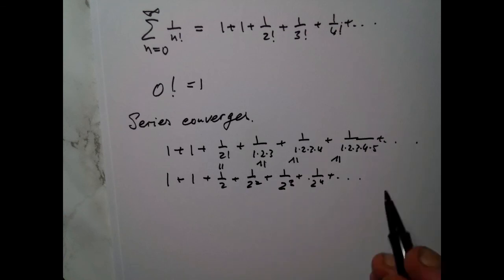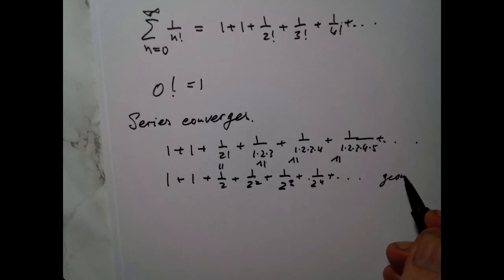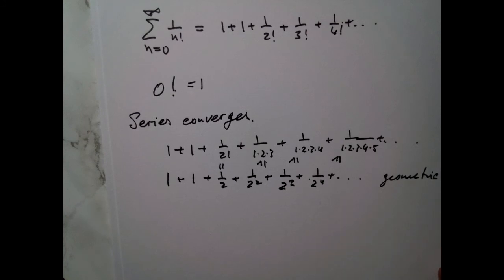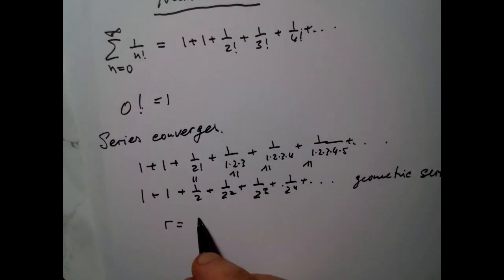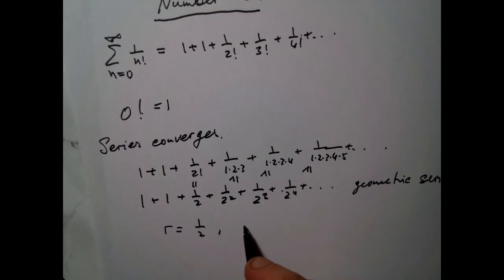So all these terms are less than or equal to the appropriate terms of this series. Now this is a geometric series with the ratio r equal to 1/2, and therefore by a previously proven theorem this series converges.